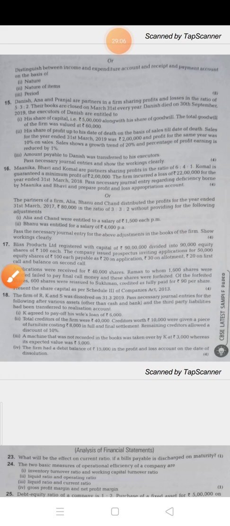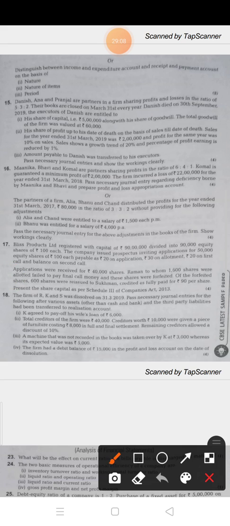Now who will pay this 4 lakh? Manika and Bhavi will pay in the ratio of 6:4. So the journal entry for this is Manika's capital account debit, Bhavi's capital account debit to Komal's capital account. Okay, sacrificing to gaining partner. So this 4 lakh is distributed in 6:4.